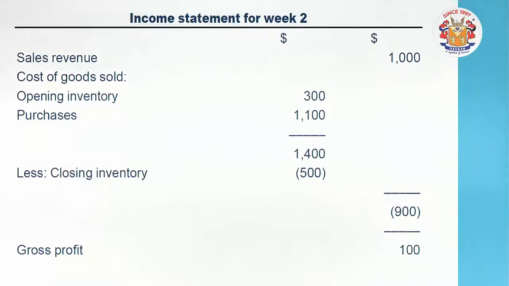You have been provided with all that data as well. Here you get a cost of sales of 900. Deducting the cost of sales from the sales amount, you get 100 as gross profit.